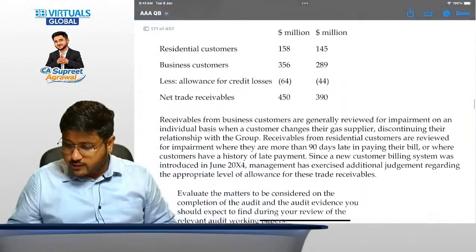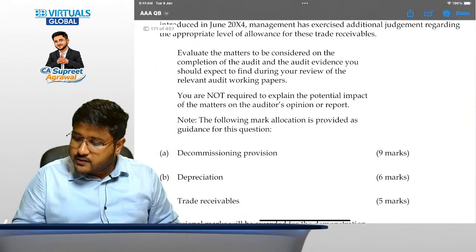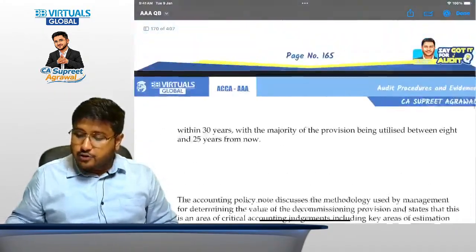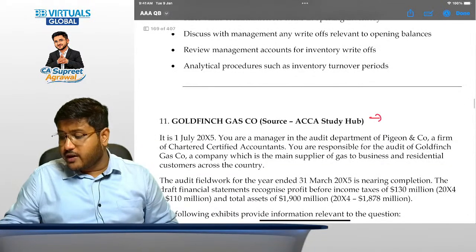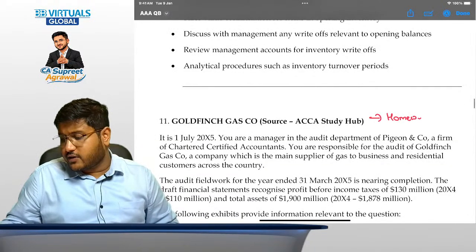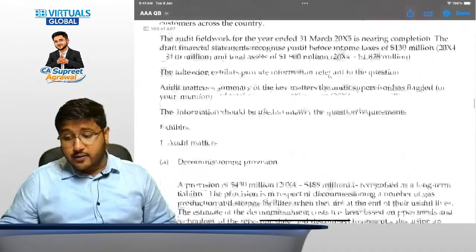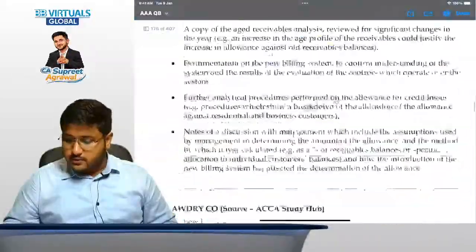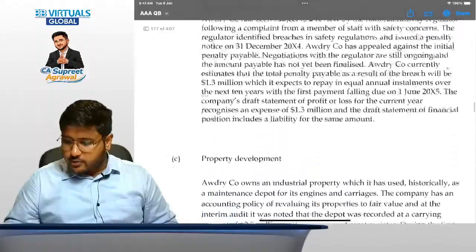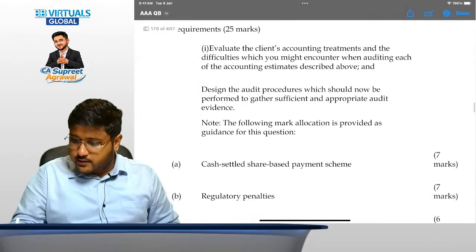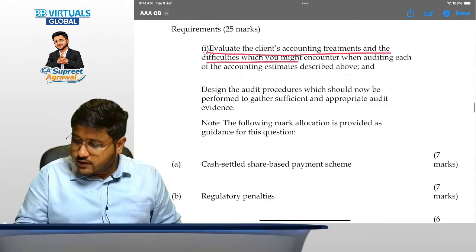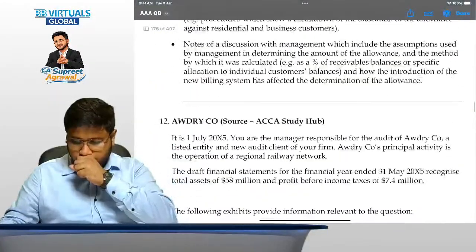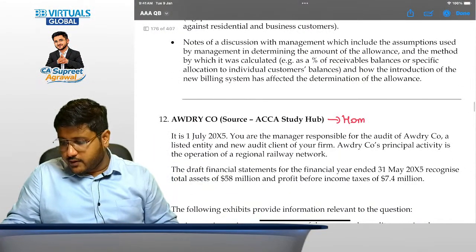Let's read what it is. What is the requirement? Evaluate the matters to be considered and audit evidences. Is this a similar question that could be asked in the examination? Yes, a similar question could be asked in the examination also. This happens in case of AAA. So whenever you see a very big chapter, do not worry about it. There are some similar patterns that could be asked in the examination. Now question number 12. What is the requirement? Considerations and audit procedures. Questions number 10 and 12 are homework.